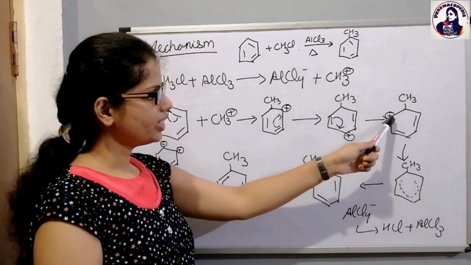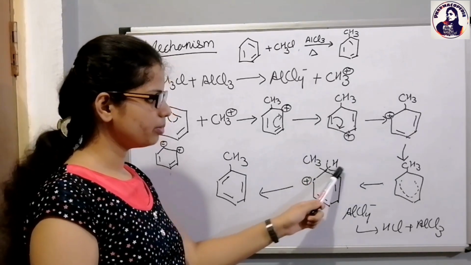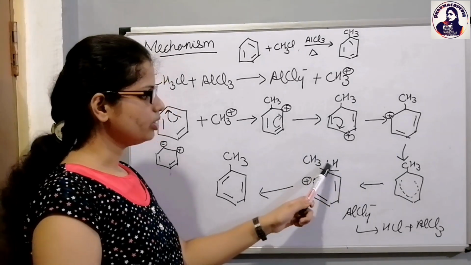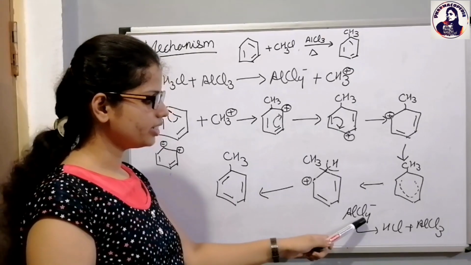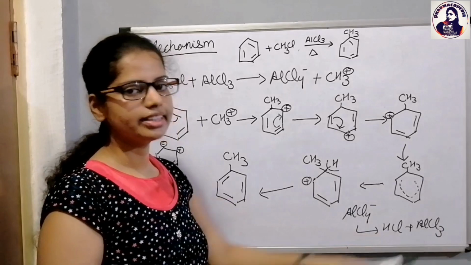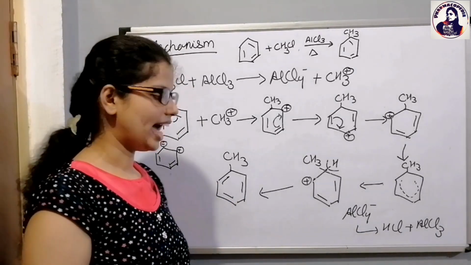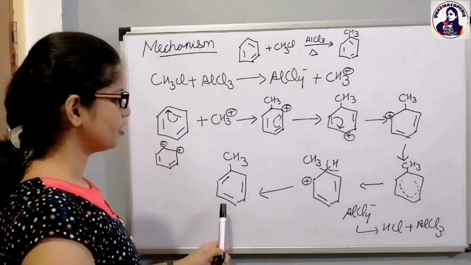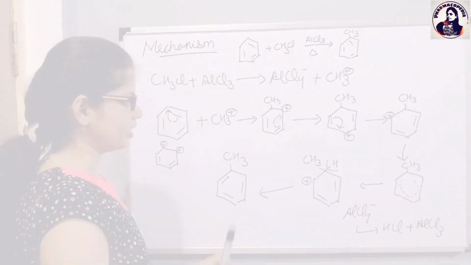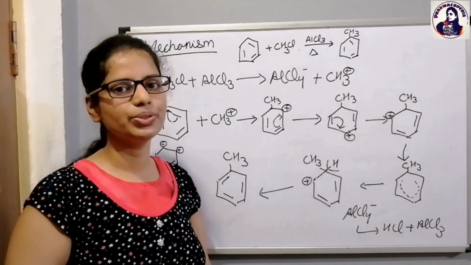Now to neutralize this positive charge, the hydrogen is being sacrificed, or hydrogen is being removed in the form of H plus ion. Now this H plus ion and this Cl minus ion together form the HCl, leaving behind the AlCl3, because AlCl3 is a catalyst, so it will remain as such in the reaction. Okay, ultimately it leads to the formation of toluene. Okay, so this is all about the Friedel-Crafts alkylation reaction, and I hope that the video is clear to you.